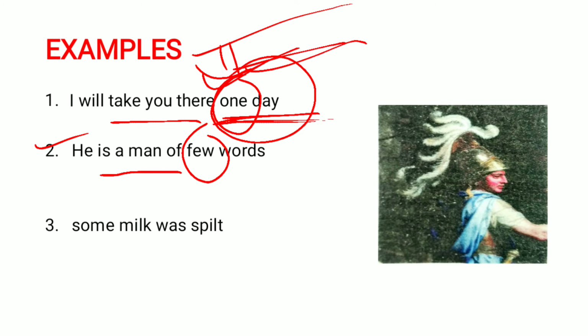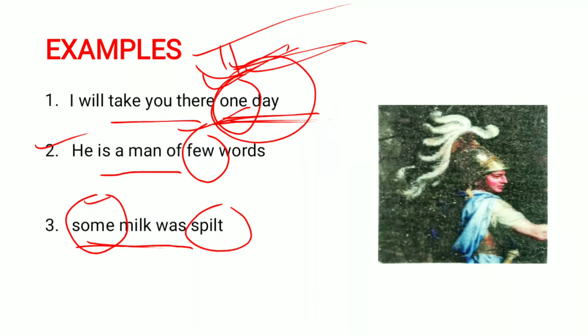And the next example is, some milk will spill. See, here the word some is an indefinite pronoun. In some milk, some is not defining a particular quantity. In this way, one, few, some, these are all indefinite pronouns.